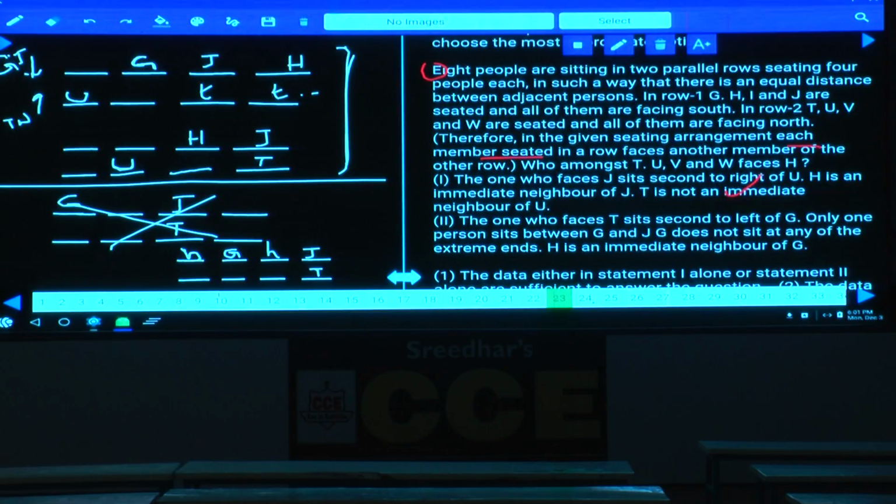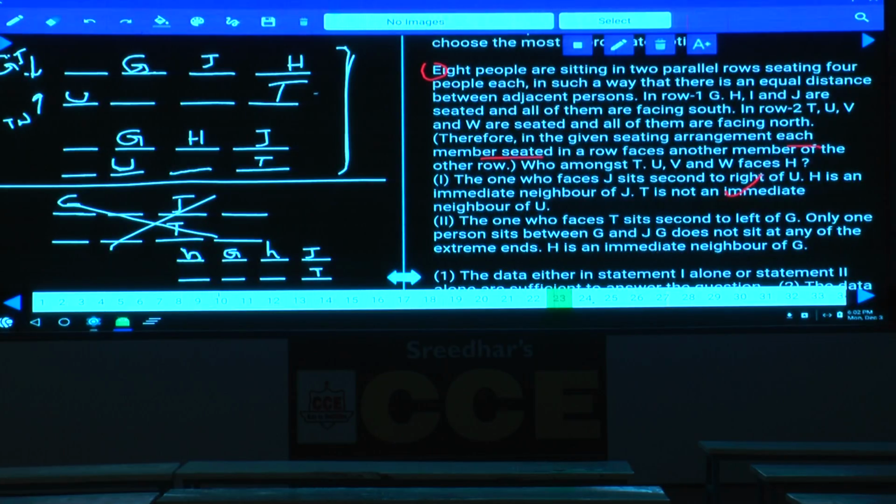Now G will be at this place. Now G here, T is. Now the one who faces T sits second to the left of G. Then tell me where should this T be? T must be opposite to H only, isn't it? Now this must be T. If this is T, then what is the other condition, number 2? The one who faces T sits second to the left of G. In this one also G must be at this place only.